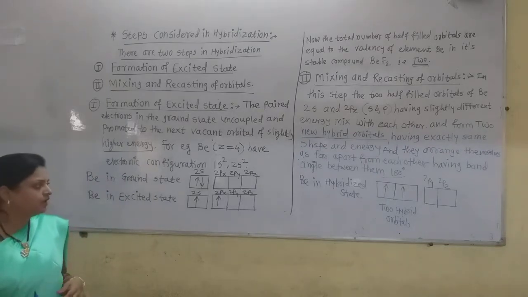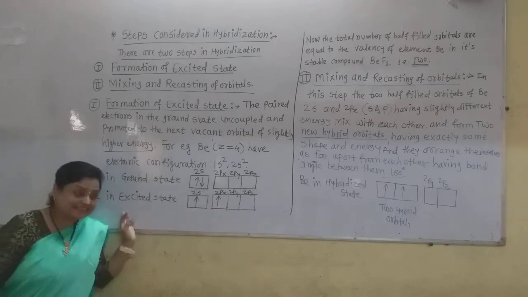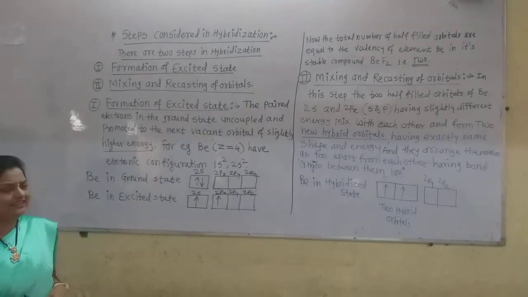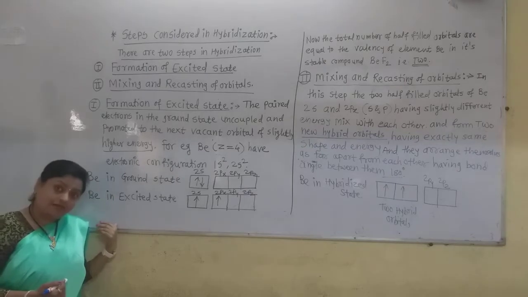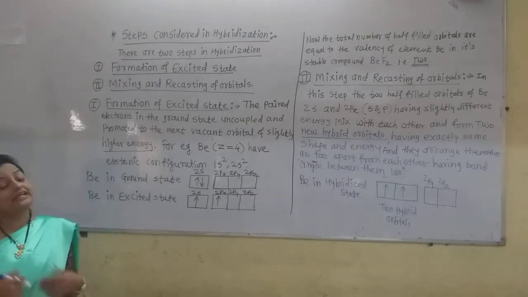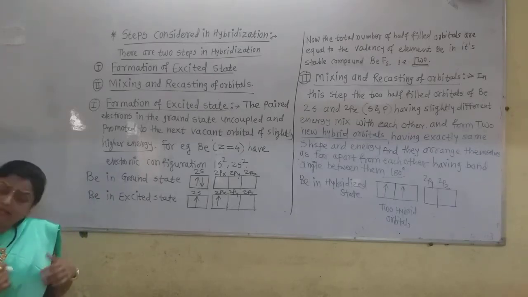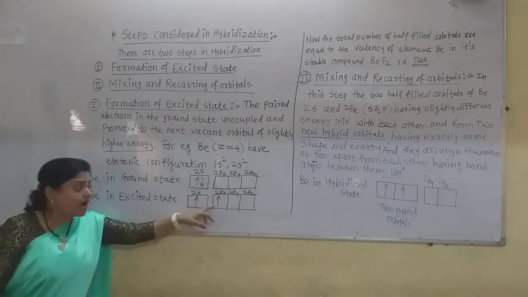Remember that. Now in the excited state there are two unpaired electrons. That means beryllium here is divalent. It can form compounds like BeF2, BeCl2, BeI2, and BeH2 also, because there are now two unpaired electrons, two half-filled orbitals.